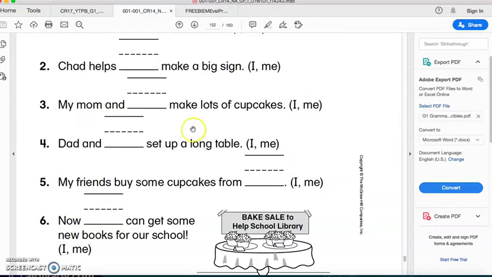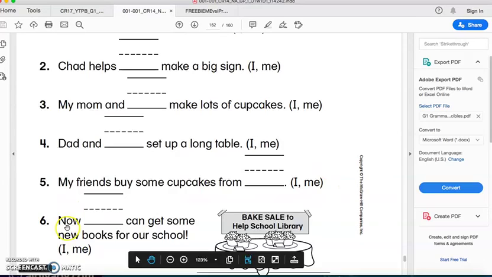Bravo, my mom and I make lots of cupcakes. Dad and I set up a long table. Dad and I. Excellent. My friends buy some cupcakes from me. Now I can get some new books for our school. Okay, and so on. Good luck.